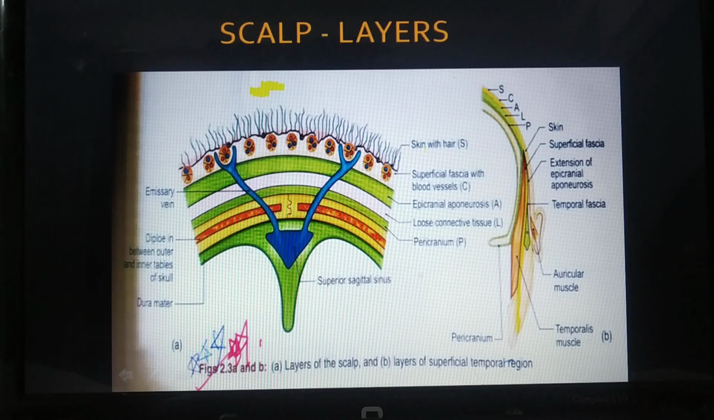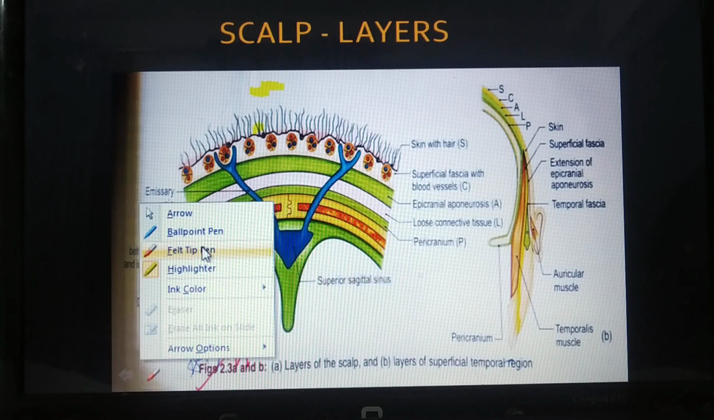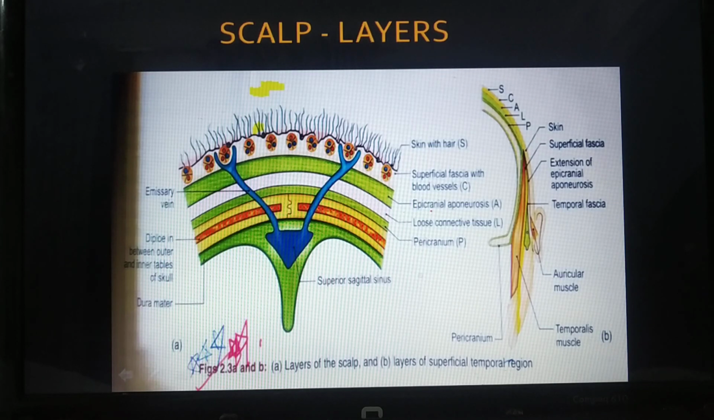Number 3 is the epicranial aponeurosis. This is the third one, epicranial aponeurosis, also known as Galea aponeurotica, also called deep fascia. Present over here, you can see this layer I'm talking about.